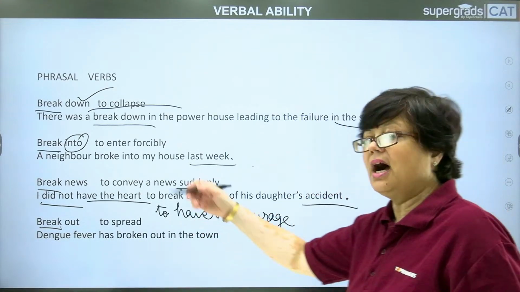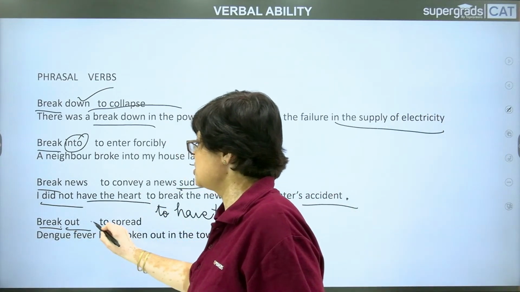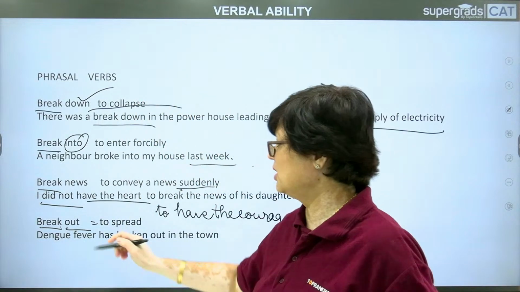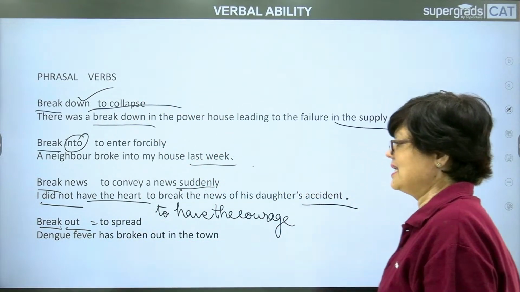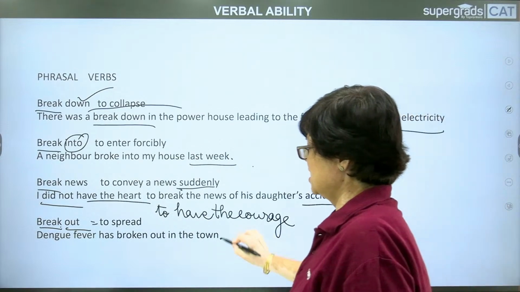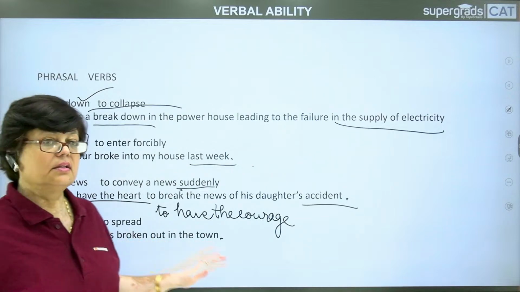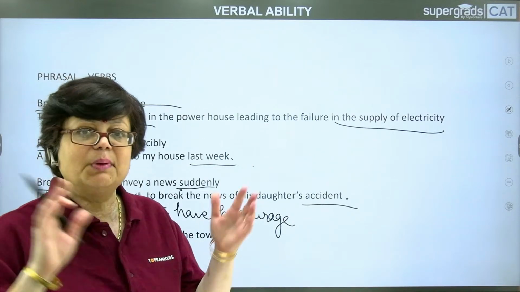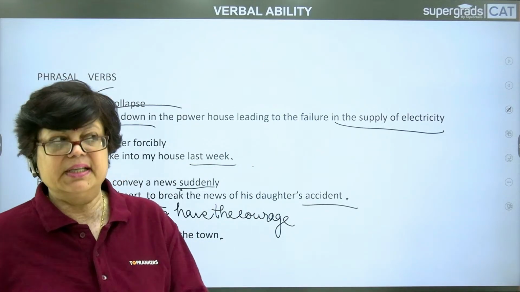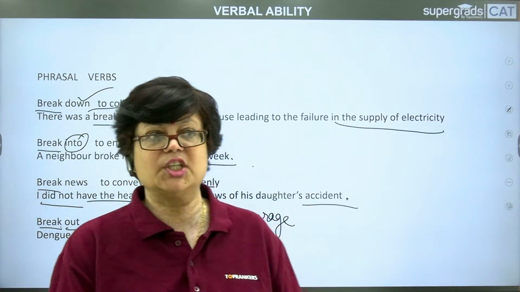Now, next, break out. So, break out means to spread. So, what is the sentence? Dengue fever has broken out in the town. It has spread in the town. Dengue fever has spread out in the town. It has spread. Many people have been affected by it, or many people have the infection.